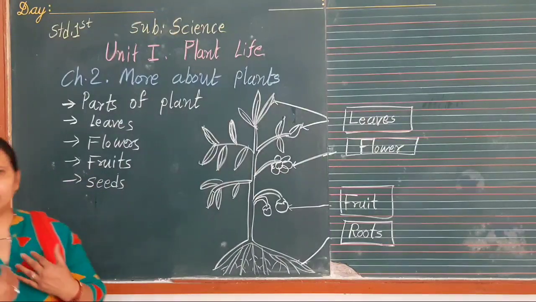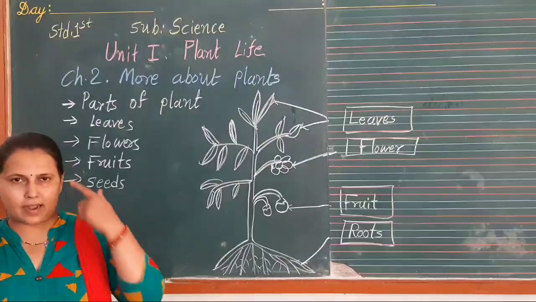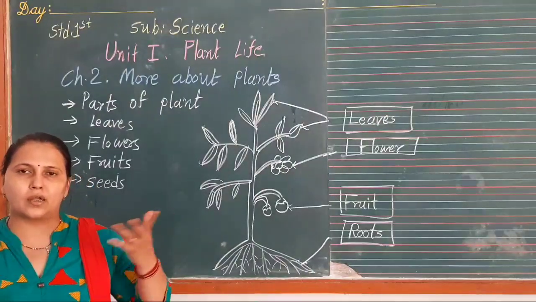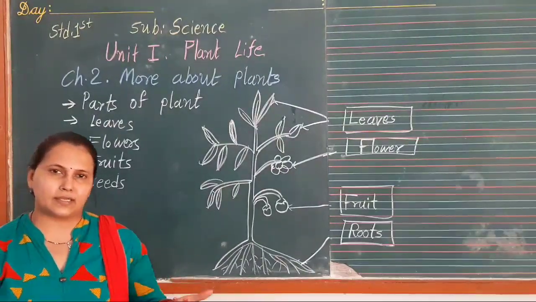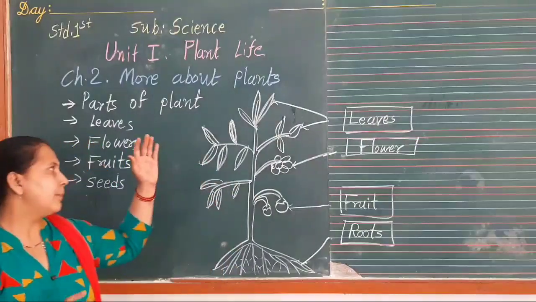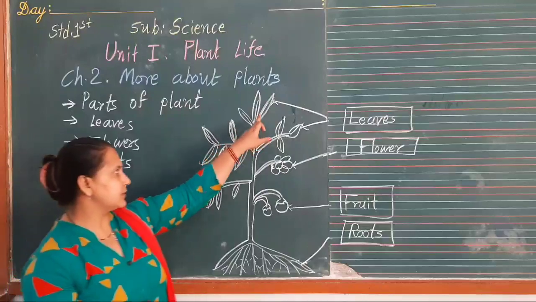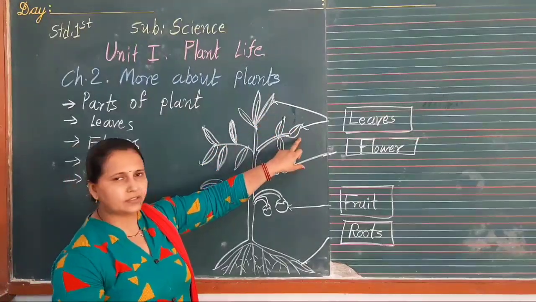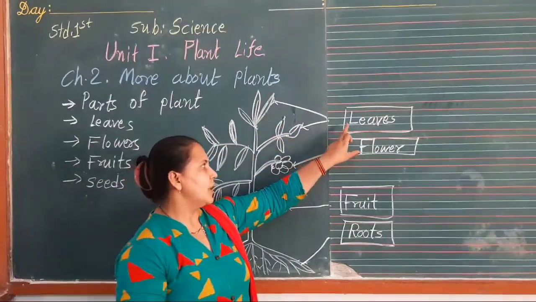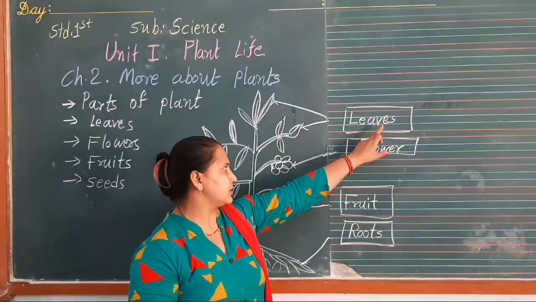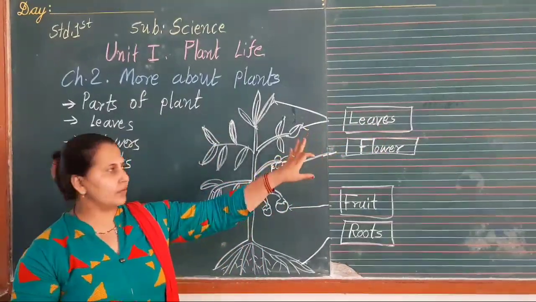Let's learn. Like us, we have body parts like eyes, ears, nose, tongue, hand, leg, chest, etc. Like human beings, plants also have their parts. Let's study about them. This is a part of plants. This is called the leaves. L-E-A-V-E-S. Leaves. Learn this spelling very well.